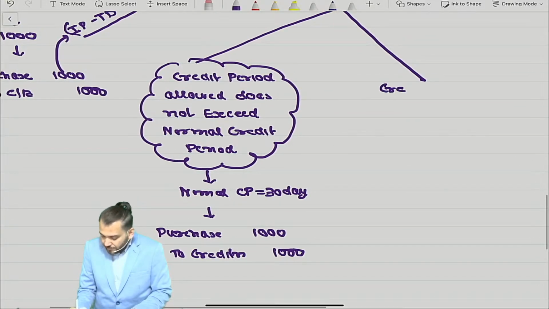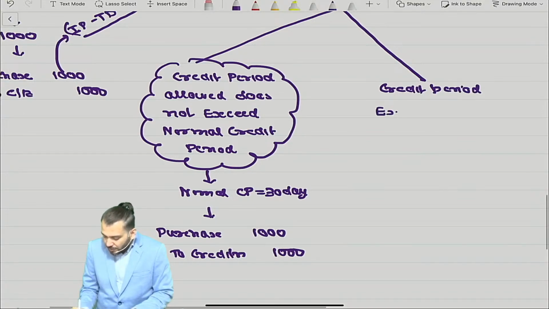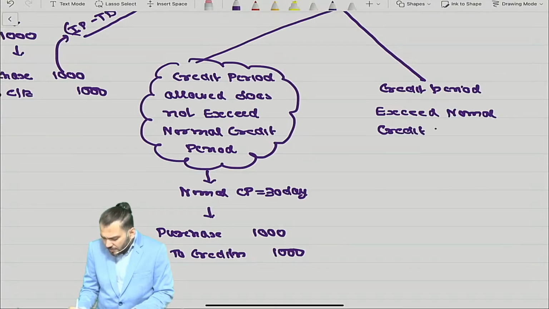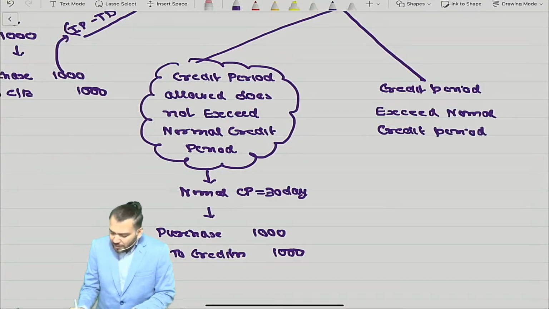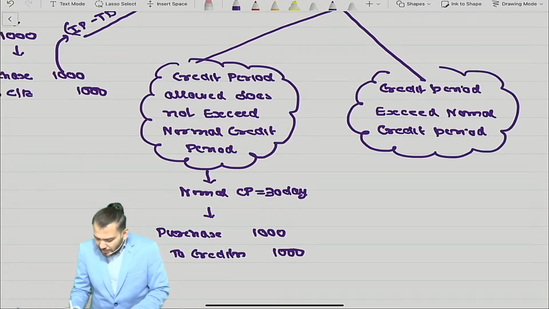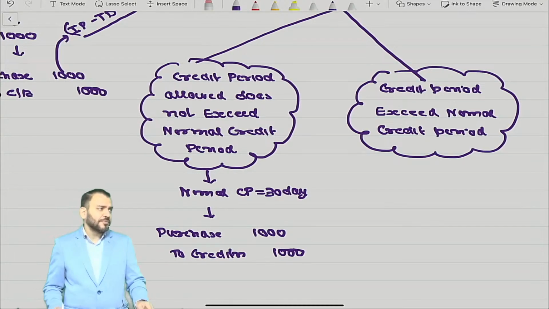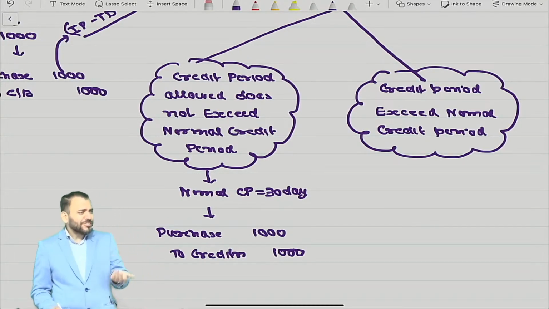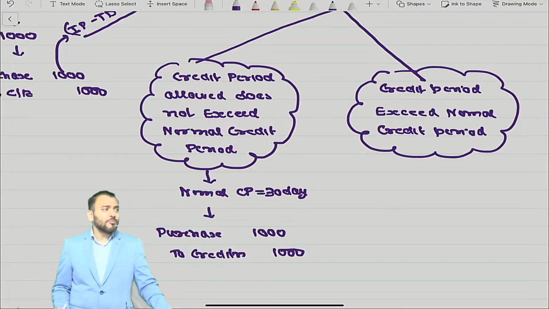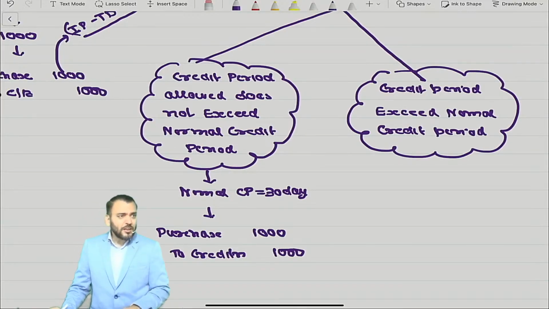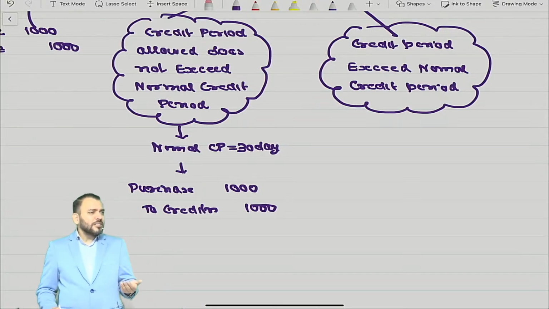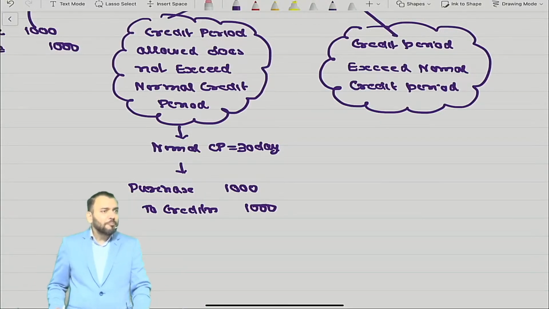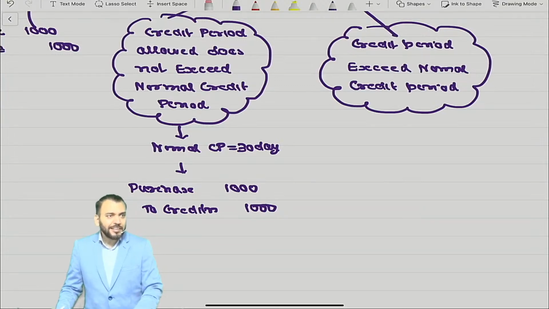But the second case, where the credit period exceeds the normal credit period. Now suppose the normal credit period is 30 days, but the customer comes and asks for 1 year or 2 years credit. So you will of course sell to them. But will you charge 1000 or more than 1000? Of course more than 1000. And if it is 1 year or 2 years, you will charge interest based on the market rate of interest.